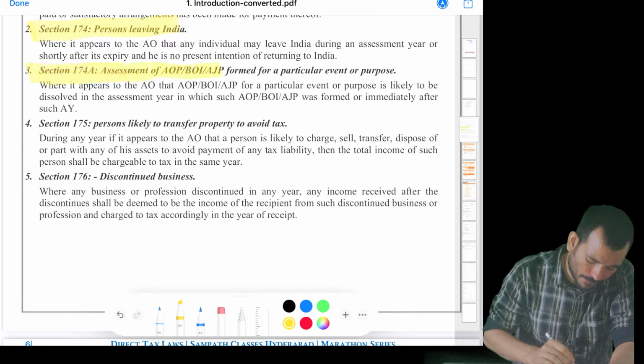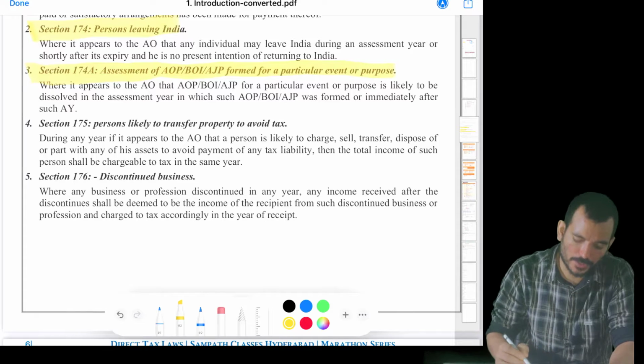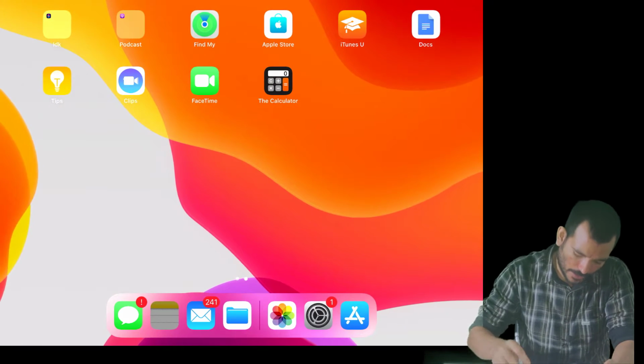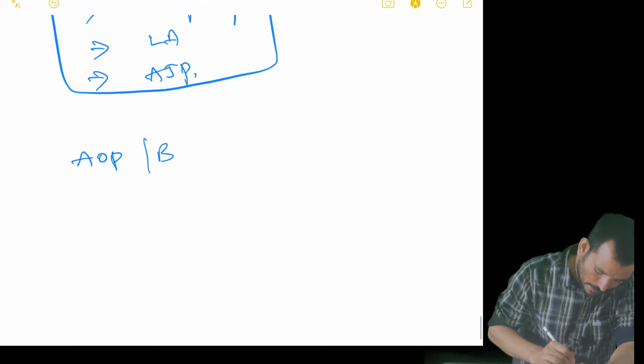174A, assessment of AOP, BOI, AJP formed for a particular purpose or event. So this is also something I need to explain. This AOP, BOI, we need to understand what we mean by that.